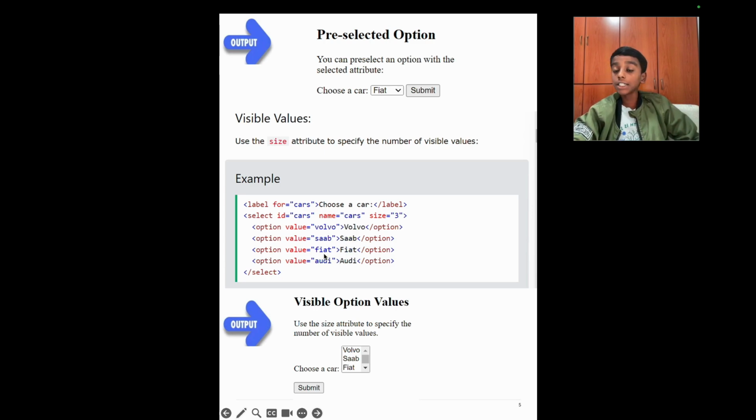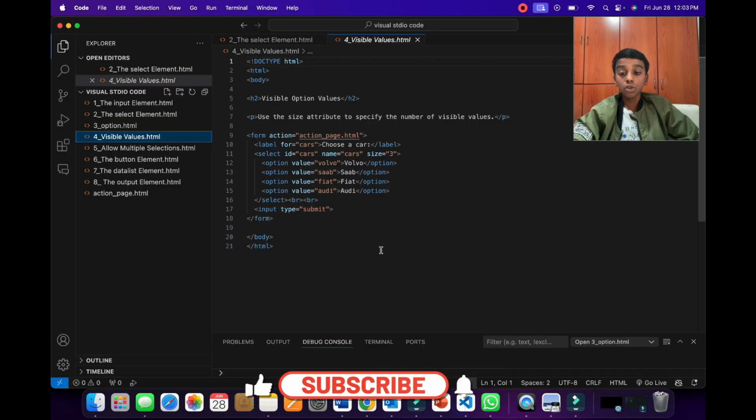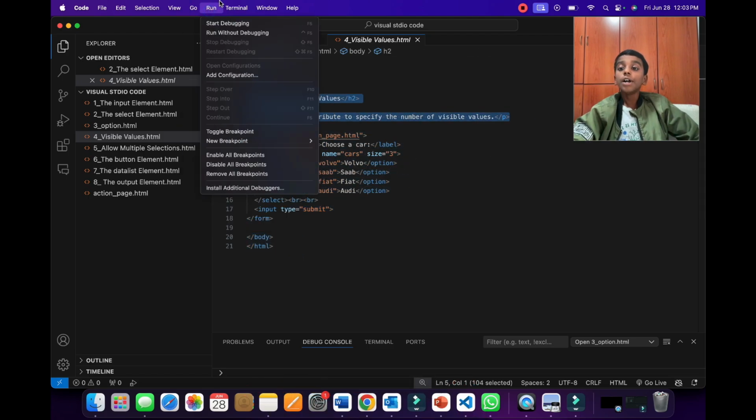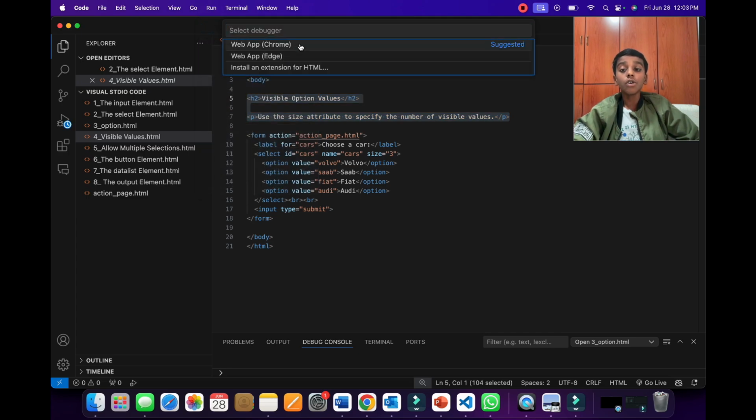But Saab won't, since that's the second one and we have the size of 2, so there will be only 2 which are coming. Now let's go to Visual Studio Code to run this. As you can see here, we have the same code that was shown before, but just with another header 2 and a paragraph. Now let's run this to see what's going to happen.